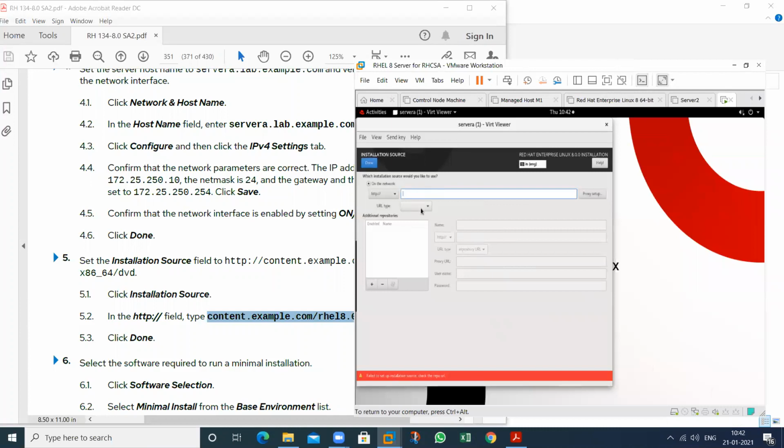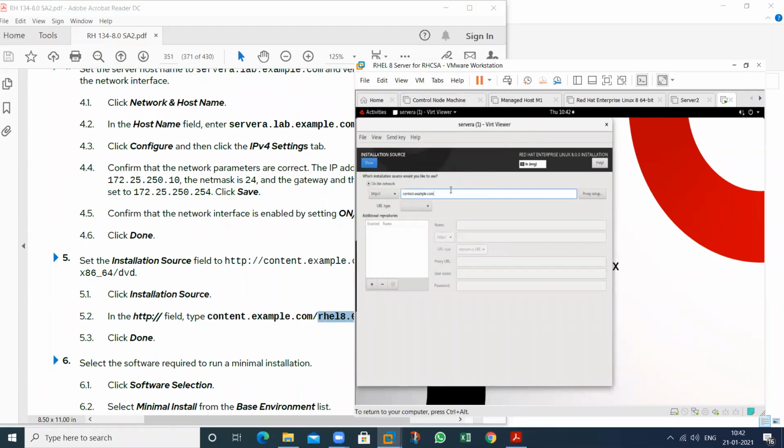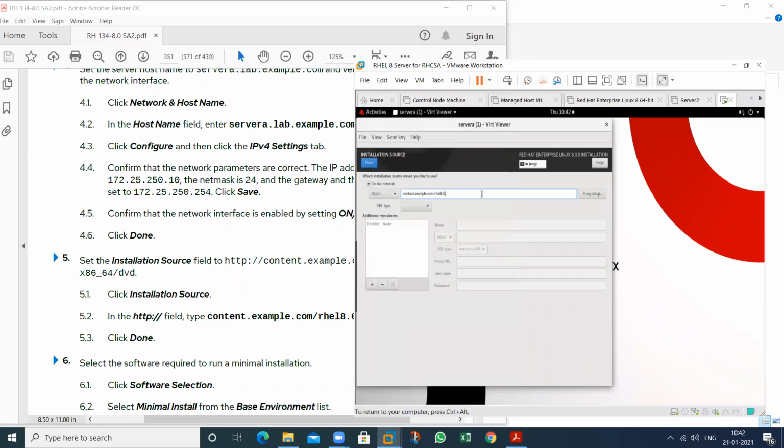So I will write content, TENT, content.example.com. In this, we have a folder that is RHEL 8.0. So write this here, /rhel8.0. After then, which one? x86_64. So type here x86_64. It's the name of the folder.